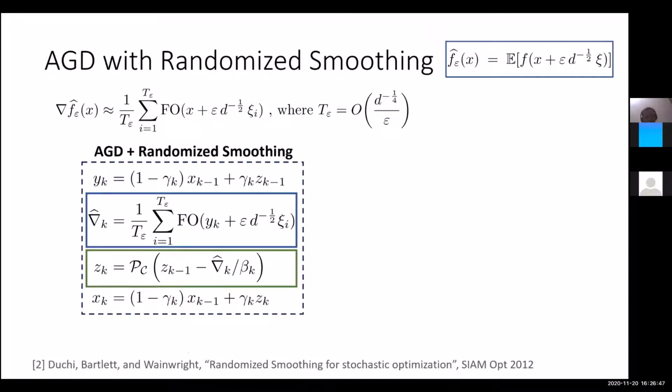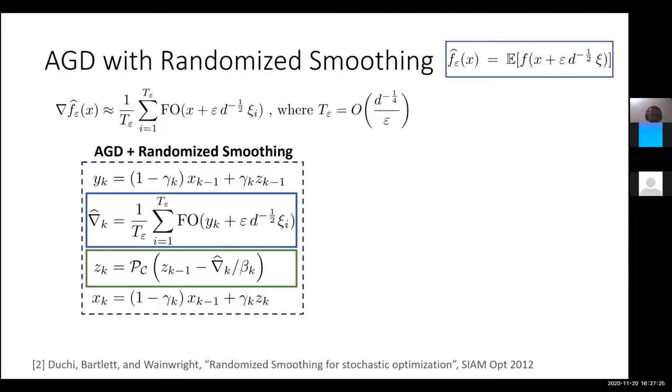So this is AGD plus randomized smoothing. You again take a linear combination of x k minus 1 and z k minus 1, which is y k. Because we don't have access to the exact gradient of f hat epsilon at y k, we compute an approximate version of this gradient. For z k, we use this approximate version of the gradient and move in that direction, then do the projection, and then we continue the algorithm. So we approximate the gradient of the smooth function and then use this in the accelerated gradient descent algorithm.